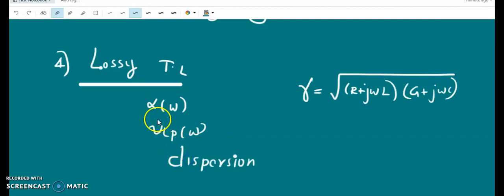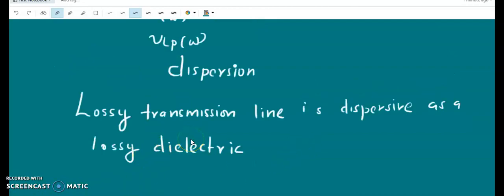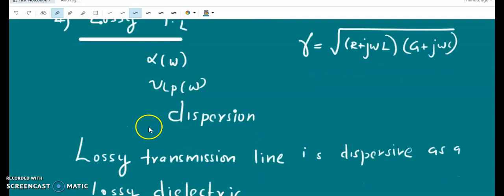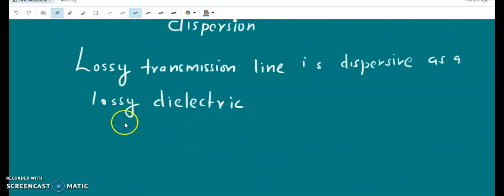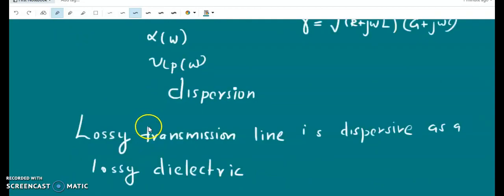Also alpha is not a constant in this case, alpha is a function of omega, and therefore there is a distortion also. So we can say that a lossy transmission line is dispersive, as is a lossy dielectric. Dispersion is there in a lossy transmission line as in a lossy dielectric medium.